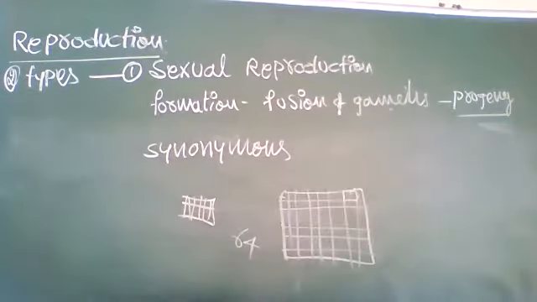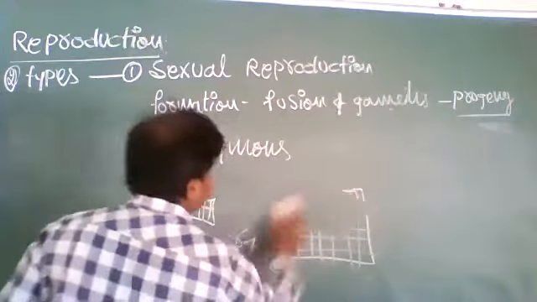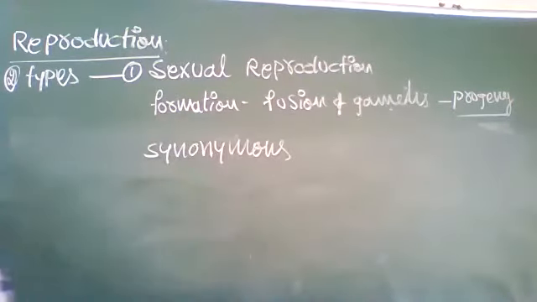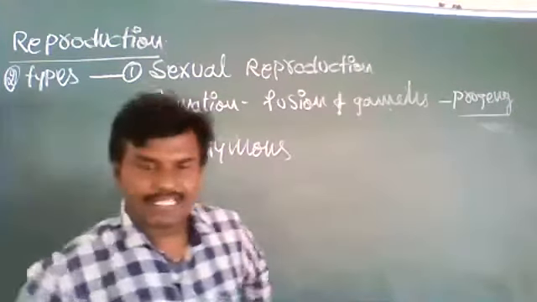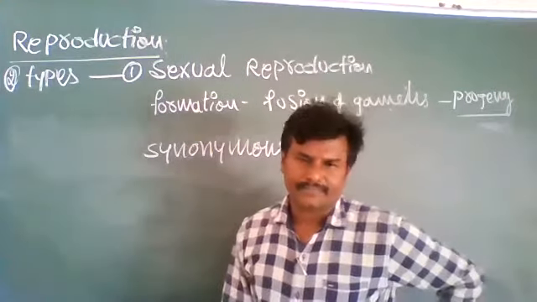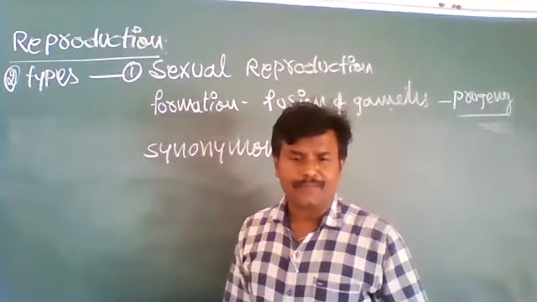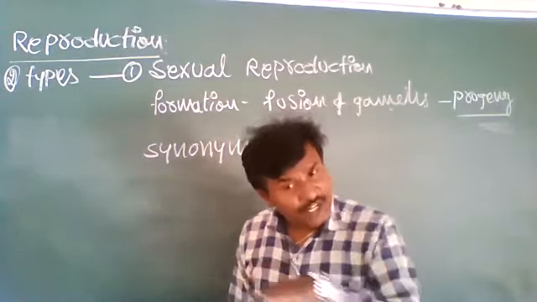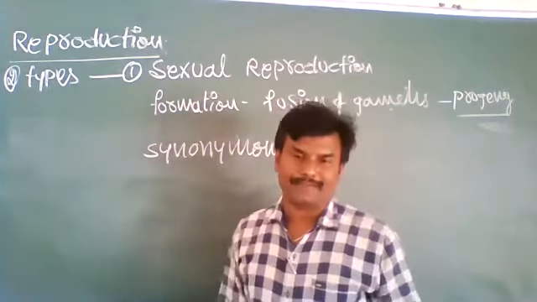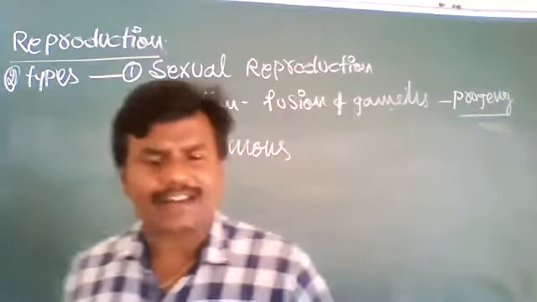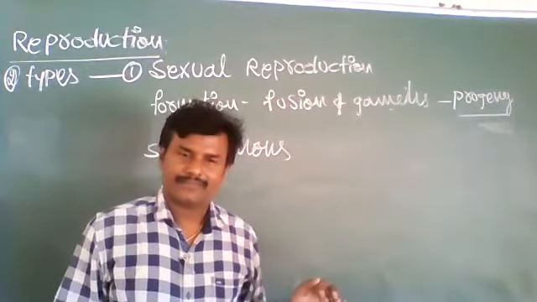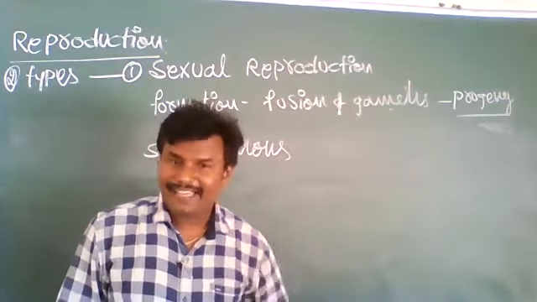Here, if you see some organisms, in some of the organisms, reproduction does not take place at all. Why?